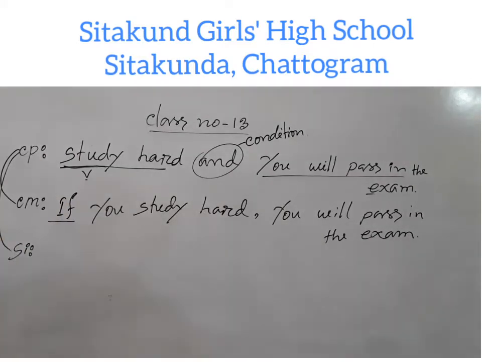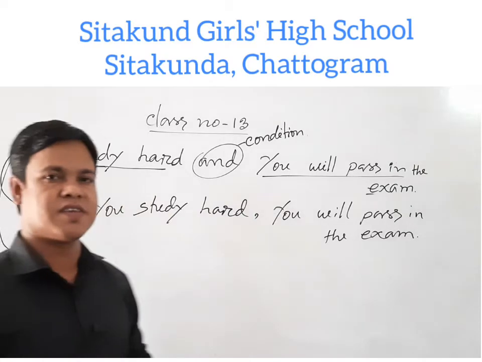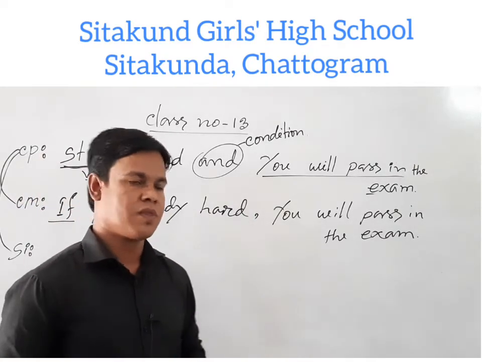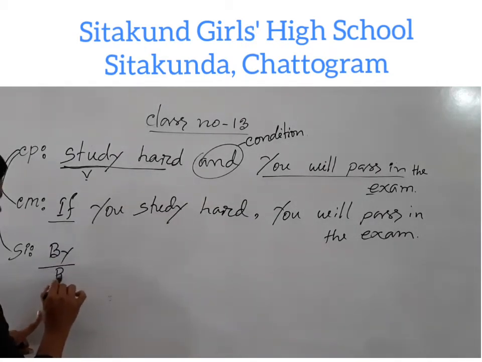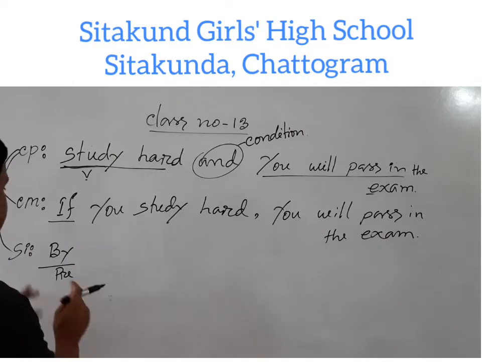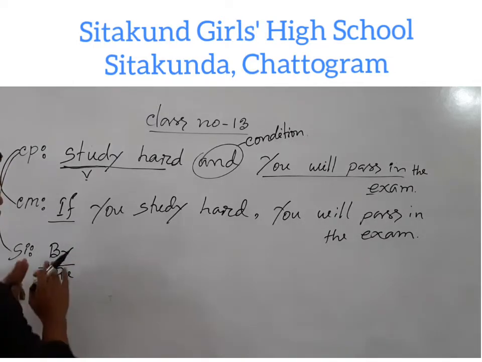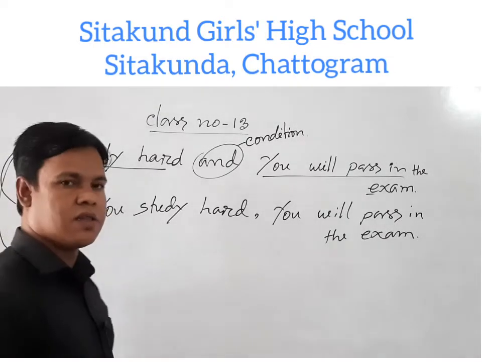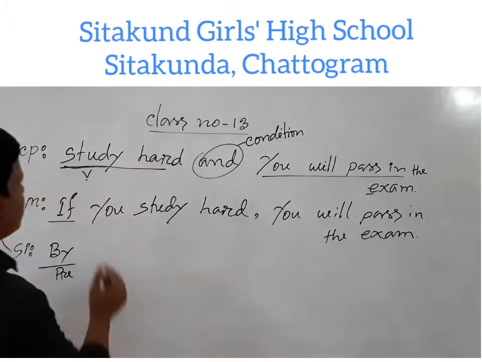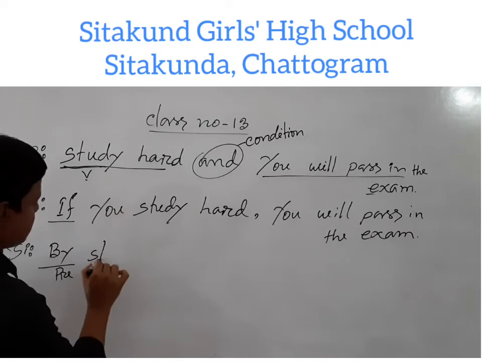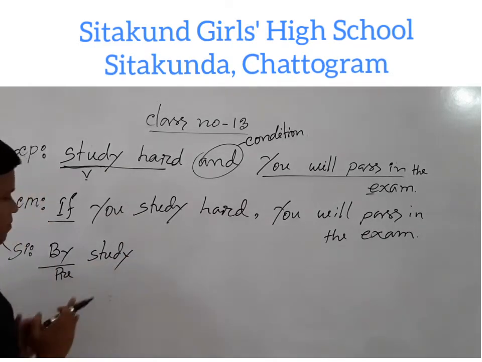Compound to simple. Now we are going to discuss the simple sentence. The simple sentence will start with the preposition by. By is a preposition, so we have to use here the present participle form of the verb. The verb study is a present form.